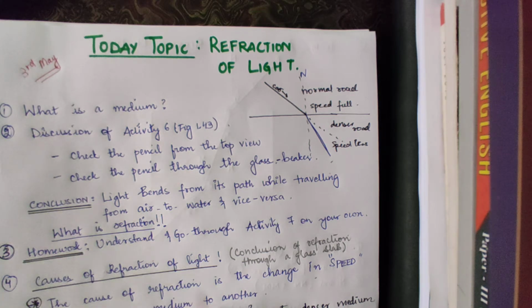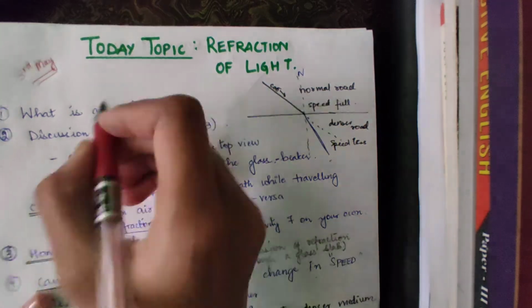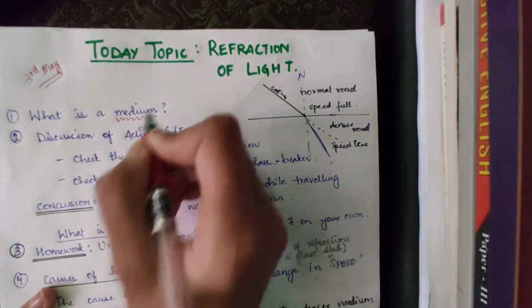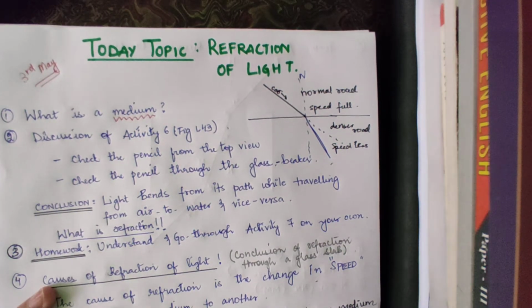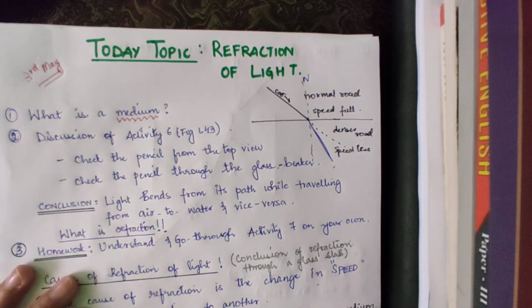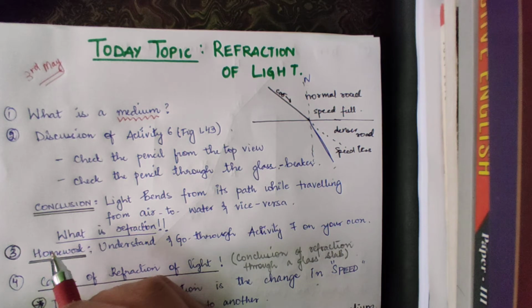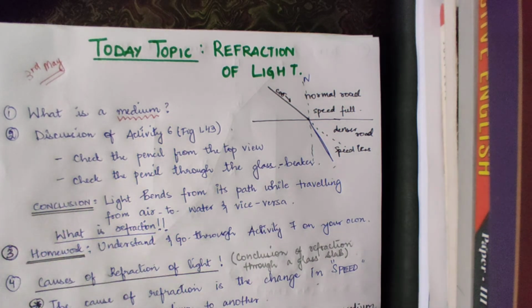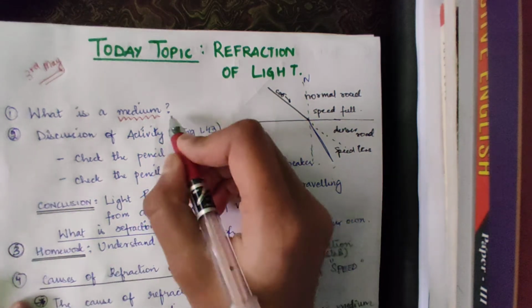For example, during the reflection of light, light passed through where? Through a concave and convex mirror. It was reflecting actually, right? But in refraction, they need this medium because it is any material through which light passes, okay? You understand? So a medium is any material, be it air, glass or water, through which light passes, okay? That is called a medium, all right?